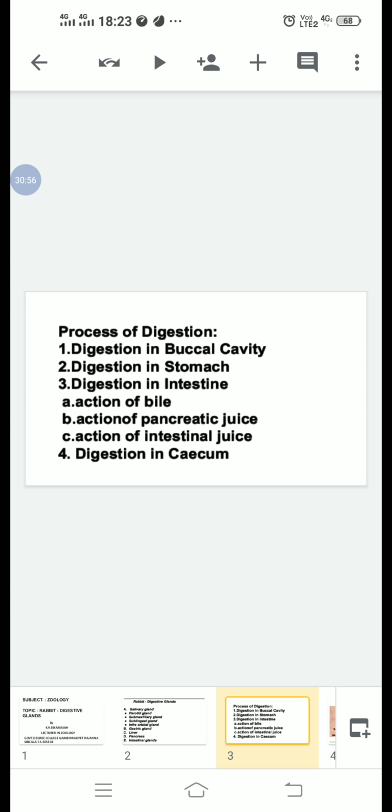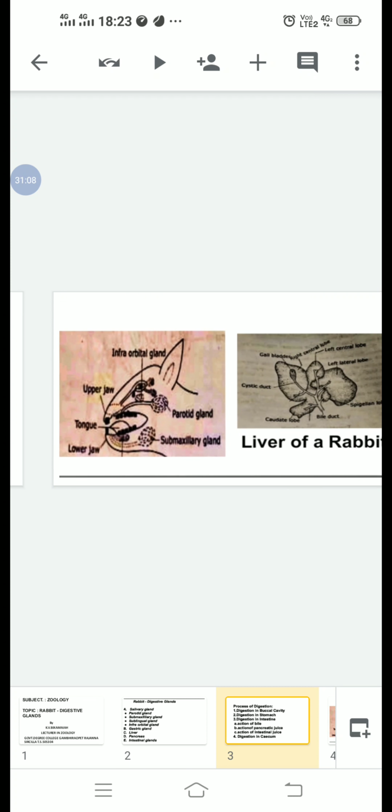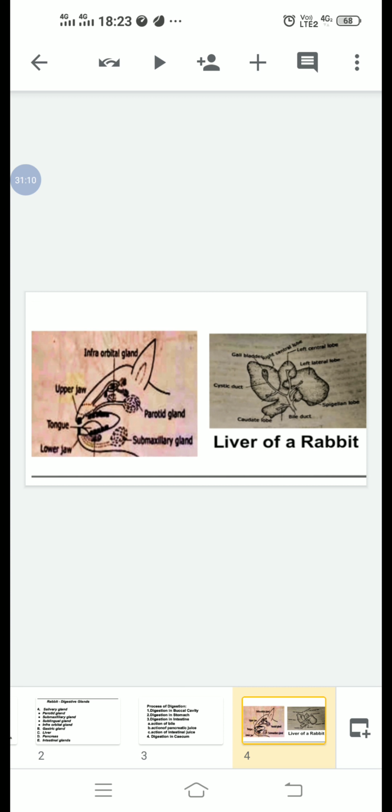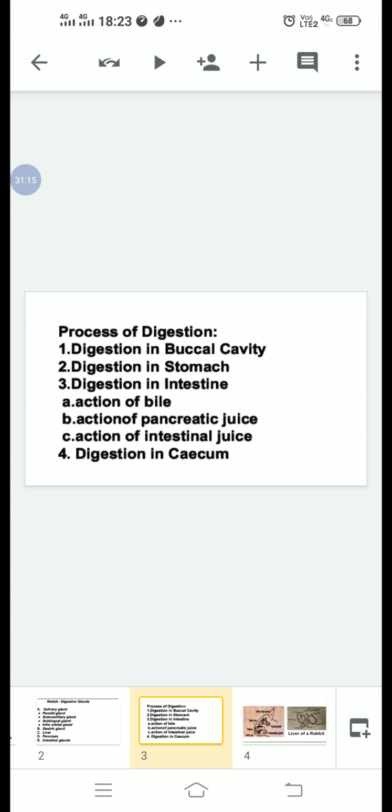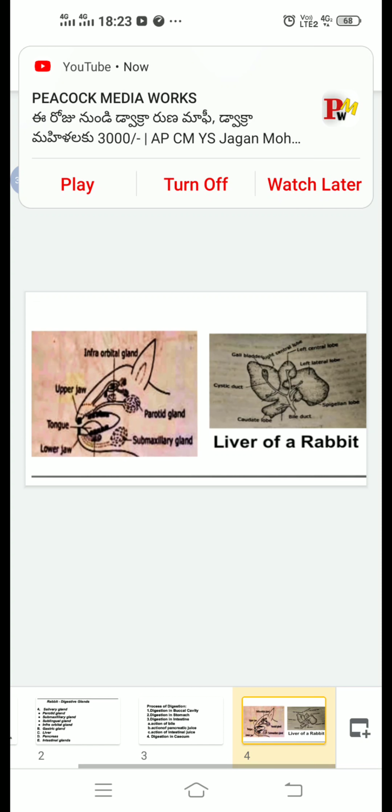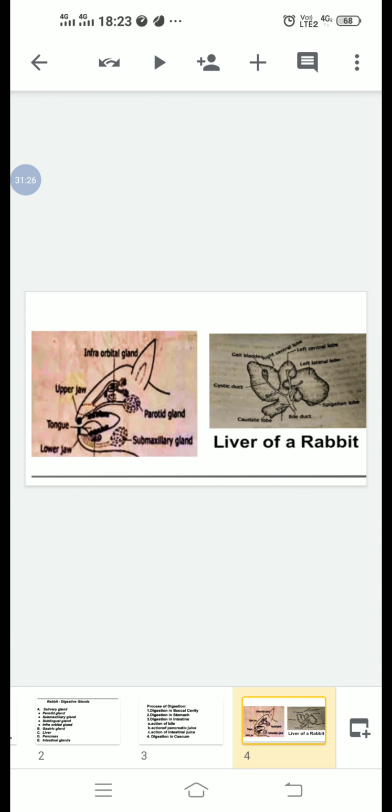Rabbit has the habit of eating its own feces. This habit is called coprophagy.